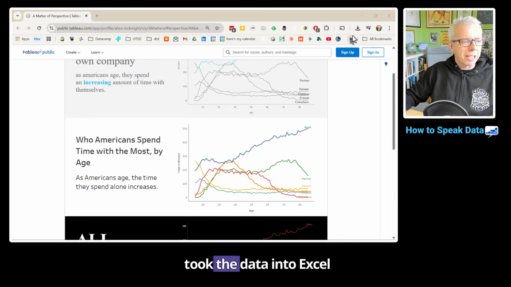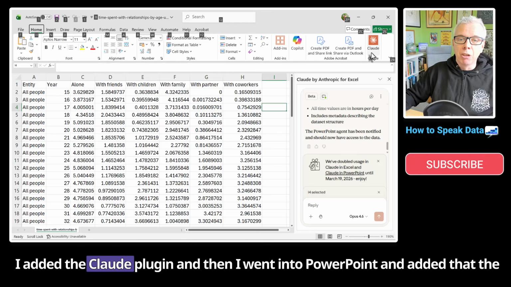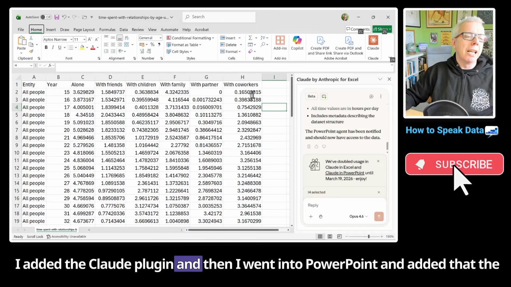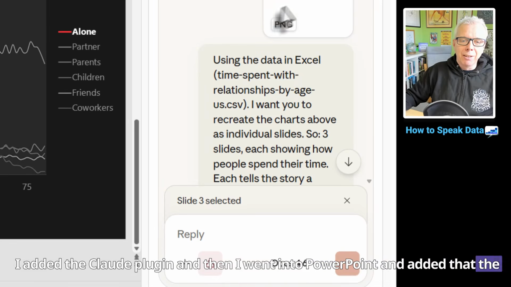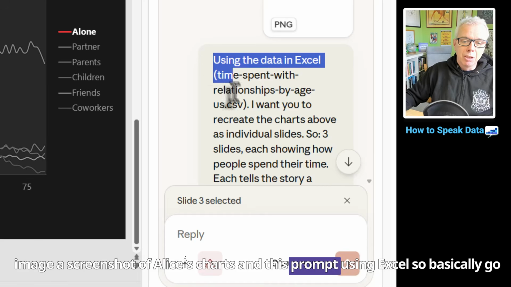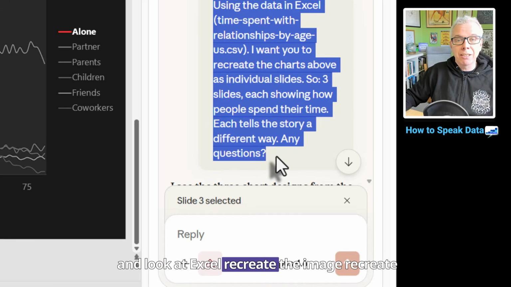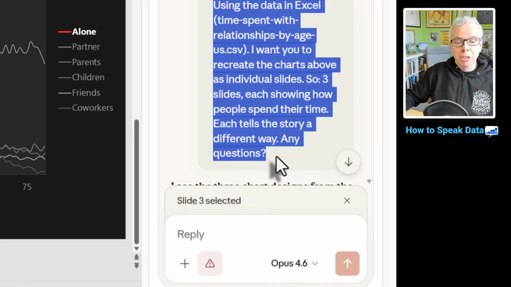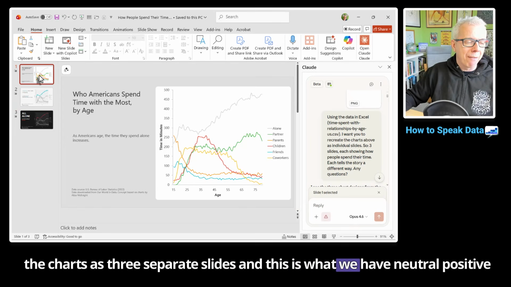Well, I took the data into Excel. I added the Claude plugin. And then I went into PowerPoint and added the image, a screenshot of Alice's chart, and this prompt: using Excel, so basically go and look at Excel, recreate the image, recreate the charts as 3 separate slides. And this is what we have.